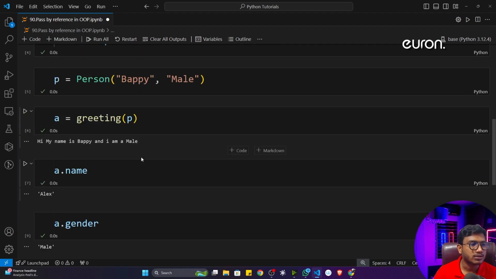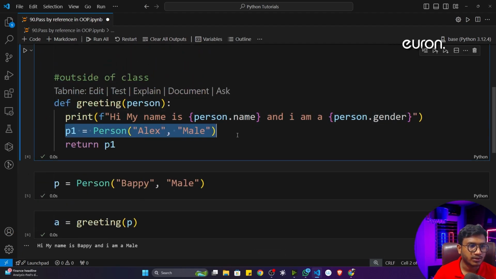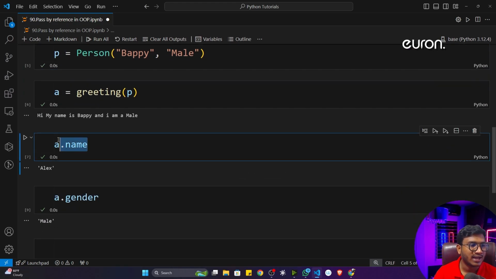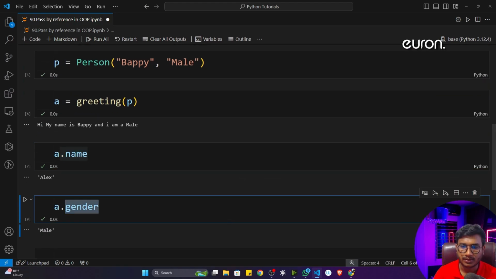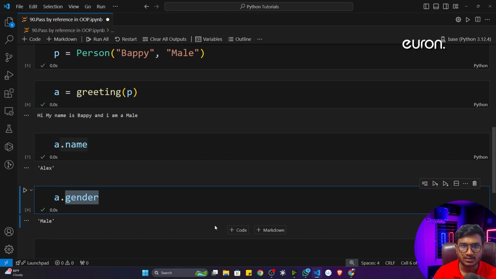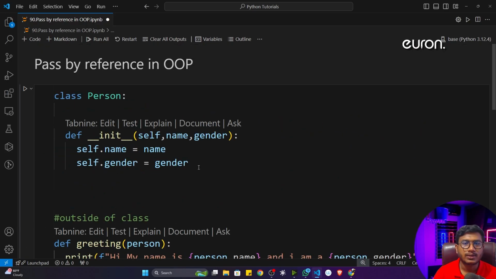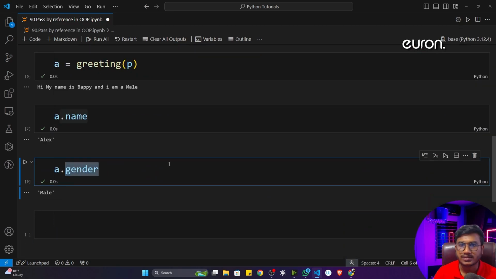Okay, why? Because here I was returning this class object, and that is why I'm able to access the attributes of that particular object. Okay, this is the idea. So I hope this is clear, how things are working. So that's how we can pass any kind of class object as a reference into a function. Okay, it is possible inside OOP.